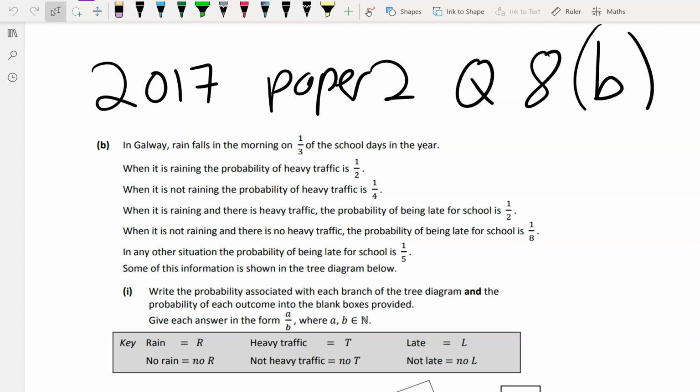2017, paper 2, question 8b. In Galway, rain falls in the morning on 1/3 of the days of the year. When it's raining, the probability of heavy traffic is a half. When it's not raining, heavy traffic is a quarter.